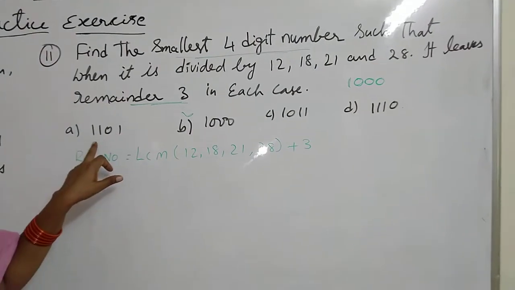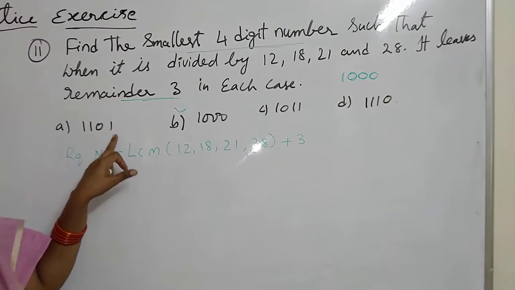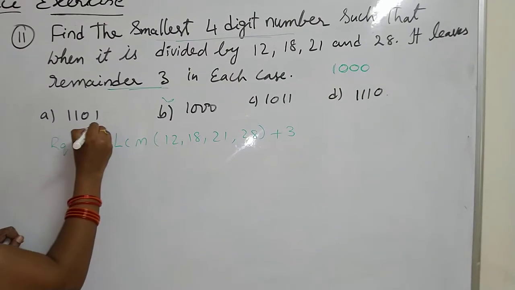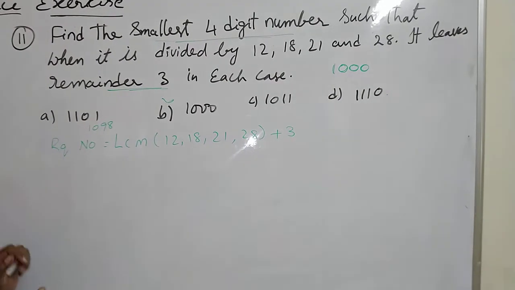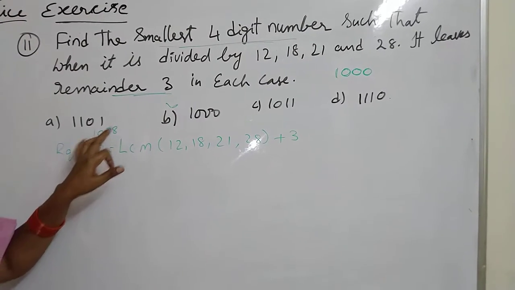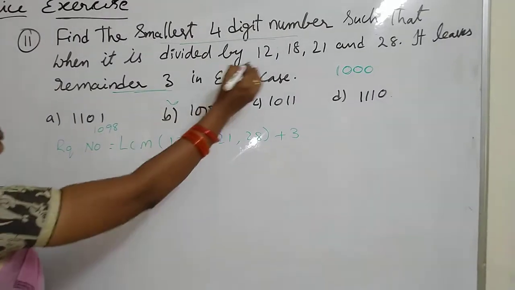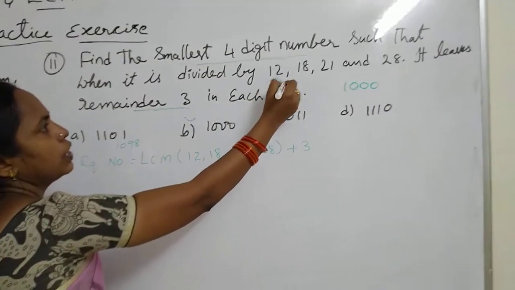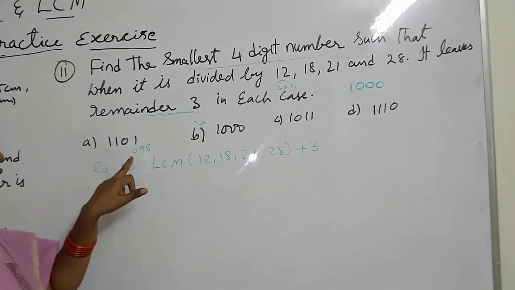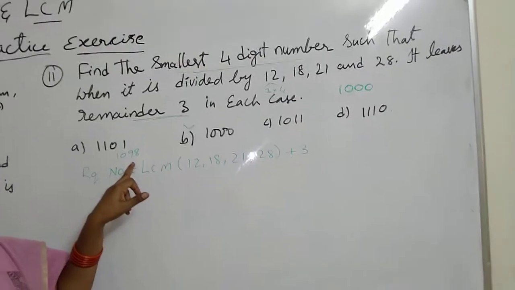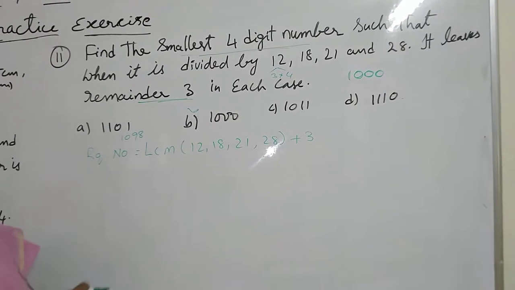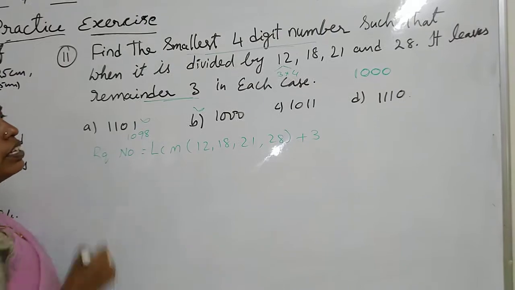So 1101 minus 3. 1101 minus 3 means 1098. 1098 is not divisible by 4. So 12 means 3 into 4. Here 1 plus 9 plus 8, it is divisible by 3 but not divisible by 4. So it is not divisible by 12 also. So it is not our answer.